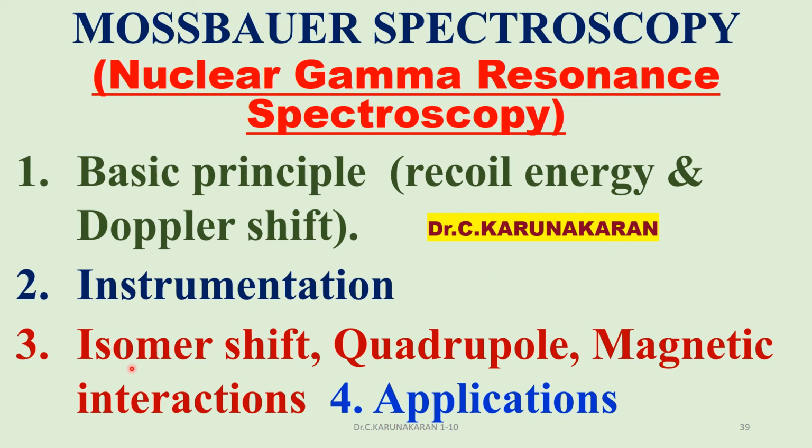In part 2, we discussed the instrumentation and isomer shift. In part 3, we discussed quadrupole splitting, which occurs due to the nuclear quadrupole moment with I greater than 1/2. In this part 4, we will study magnetic Zeeman interactions and the important applications of Mössbauer spectroscopy.